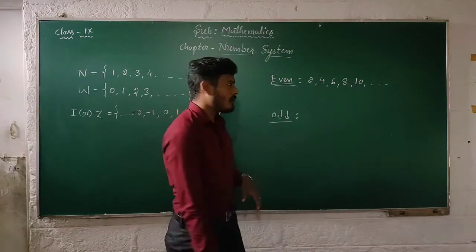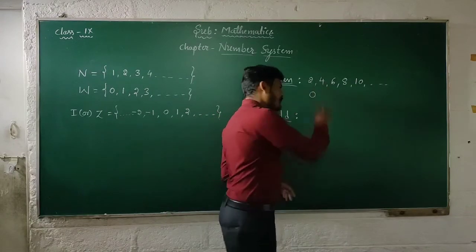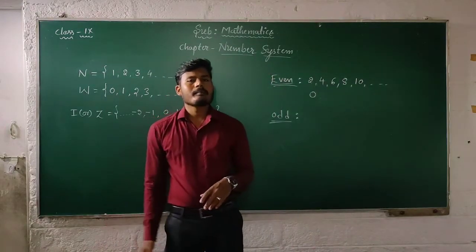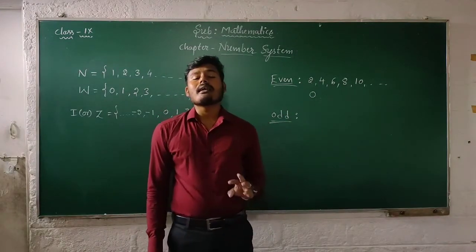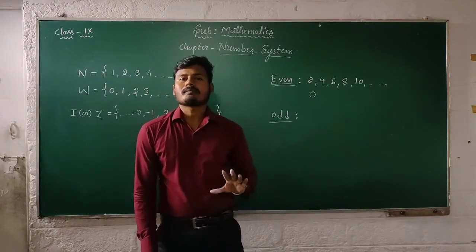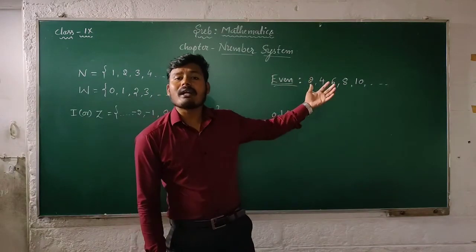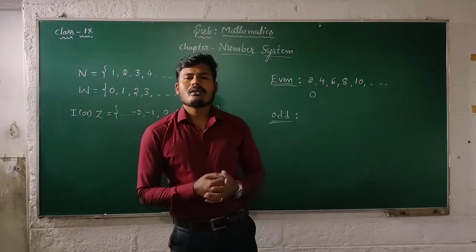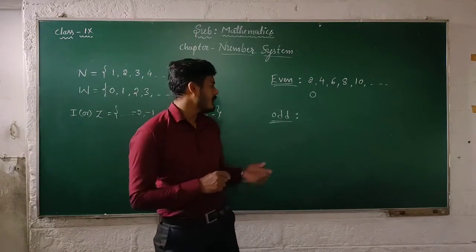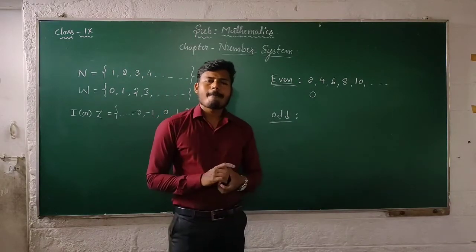Then what about 0? Yes, of course, 0 is also an even number. Moving on to odd numbers. The opposite of an even number is an odd number.